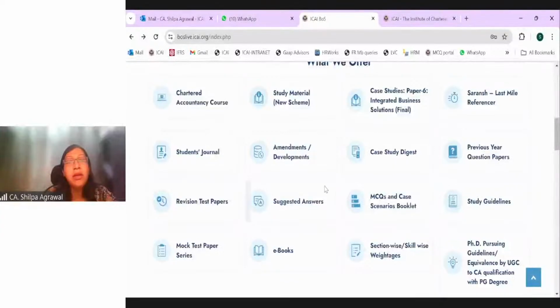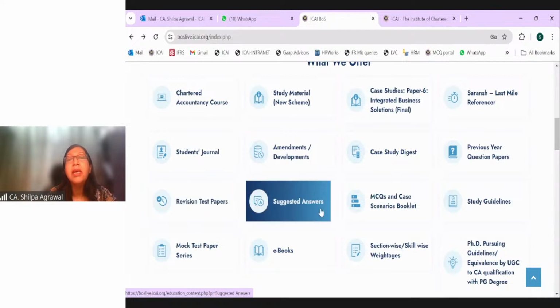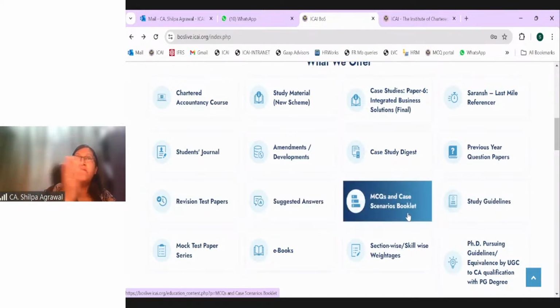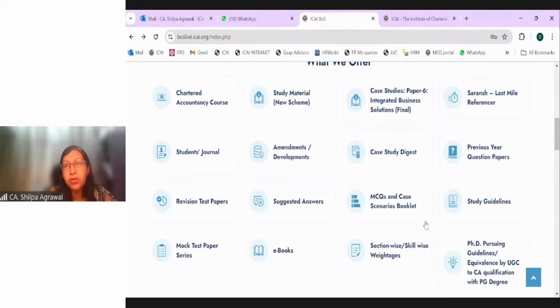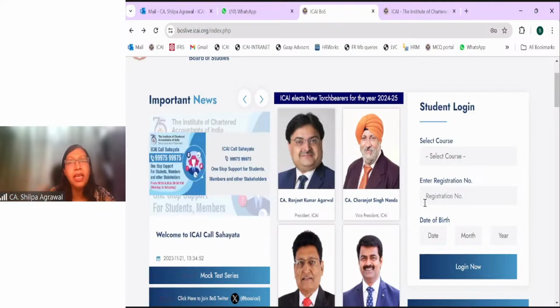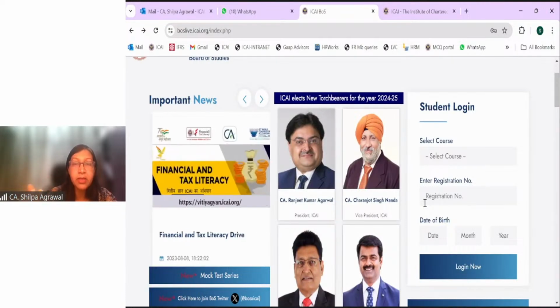Other inputs which will help you in your preparation are revision test papers, suggested answers, and the MCQ and case scenario booklet. This booklet is what was there for the previous examination. We are trying to come out with a new booklet relevant for the new scheme. However, right now we have the MCQ paper practice portal. Students who are new and have not gone through this can download the BOS mobile app, where they will find the BOS paper practice portal and can start online practice of MCQs.